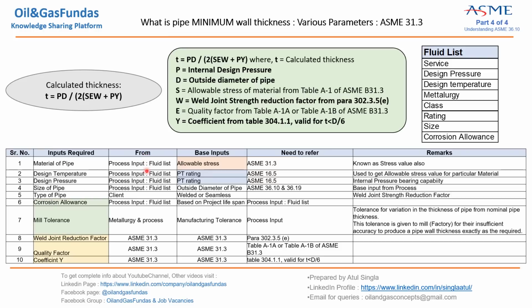These are the points from where we are going to get this information, and the basic document will be the fluid list. Once we get the fluid list, we know the temperature, pressure, metallurgy, class, rating, and size, and we can start working on the minimum thickness calculation. So let us see how we are going to use these things and implement them to calculate the wall thickness.